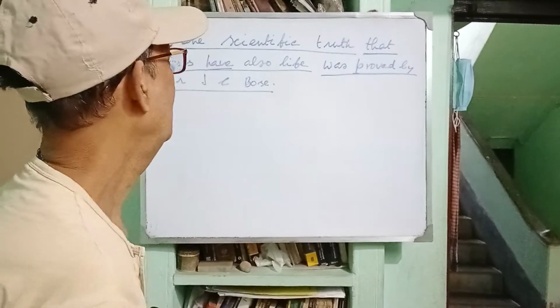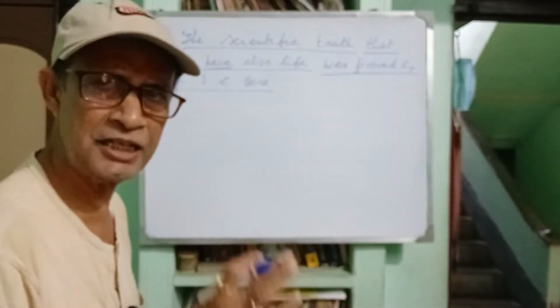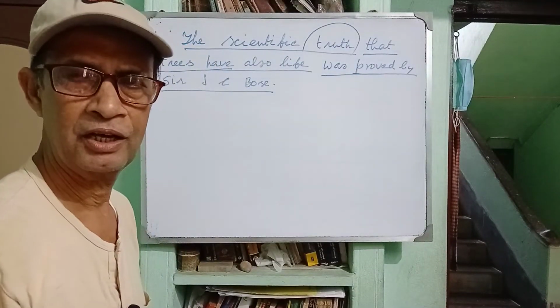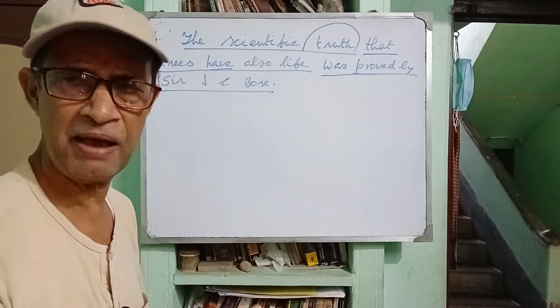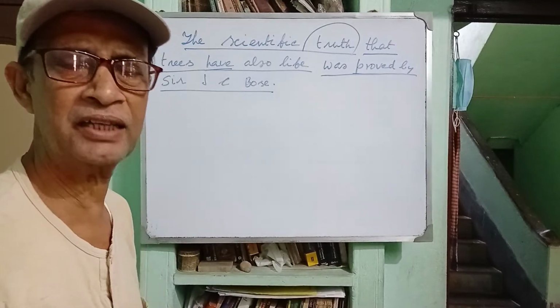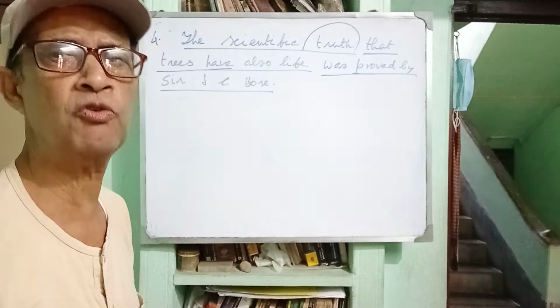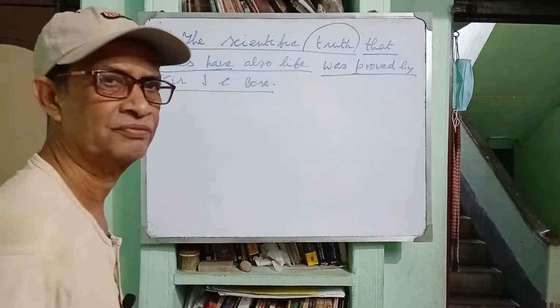So, what is the truth, or what is the scientific truth? The scientific truth, you see that truth is noun. Truth is the noun form of true. True is adjective and truth is noun. So truth is noun, and this noun is being explained by the noun clause that trees have also life.